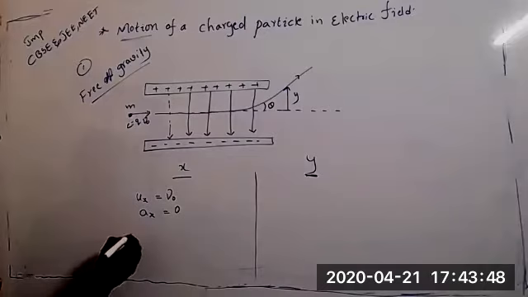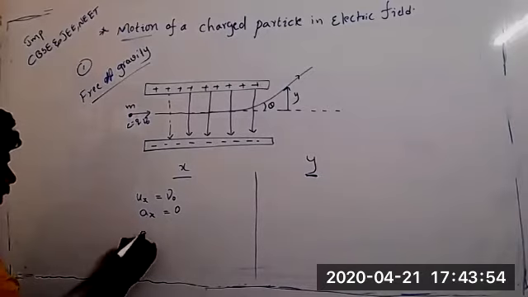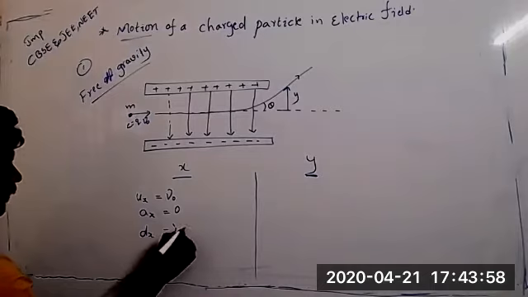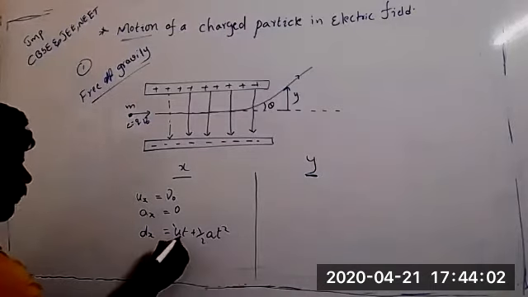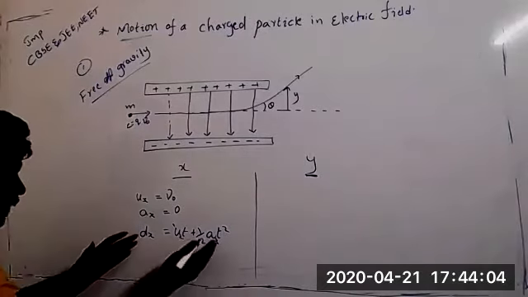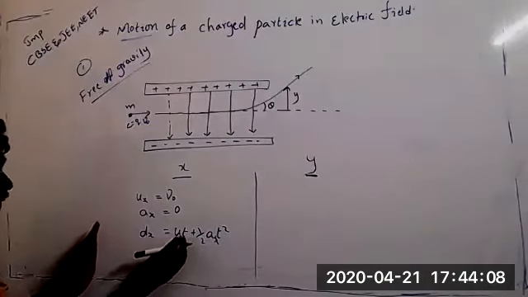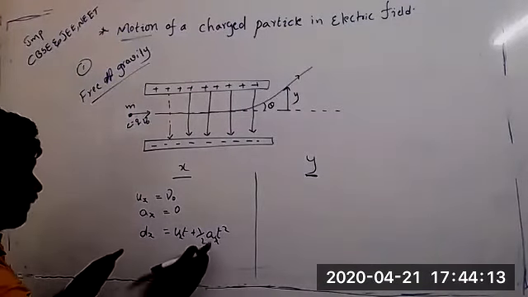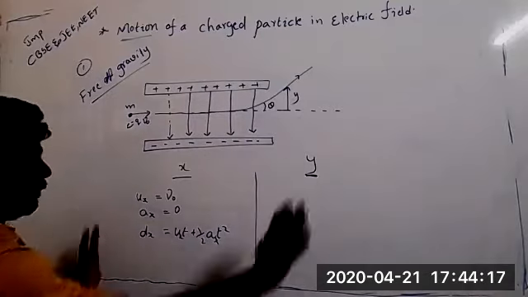Okay, 0. So what is the distance traveled along x direction? Dx equal to ut plus half at square. Here it is u_x and a_x, everything along the x direction only, because we are not speaking anything about y.